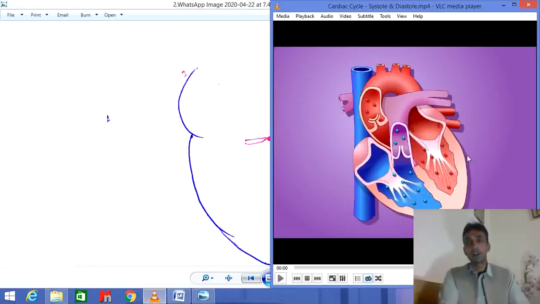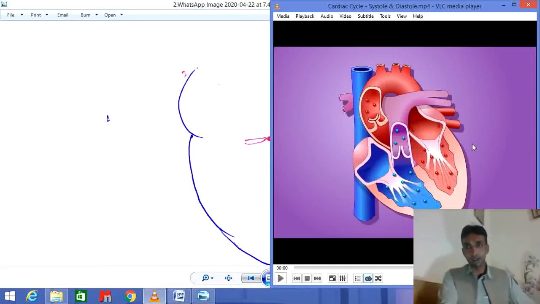For example, in this diagram you can see this is the heart, this is the apex of the heart, and this area is the base of the heart. Over here you can imagine there is the sternum. So on the left side of the sternum you will hear the S1 sound, because that is created by the mitral valve and the tricuspid valve.